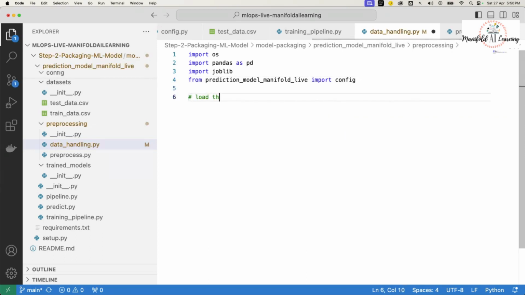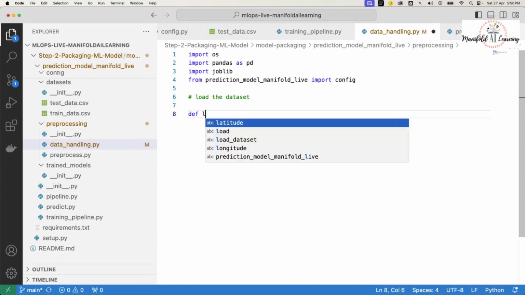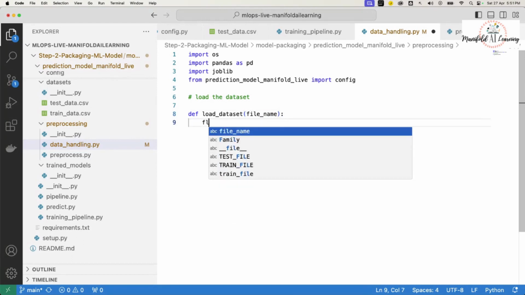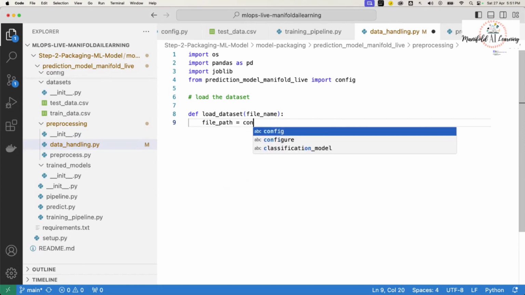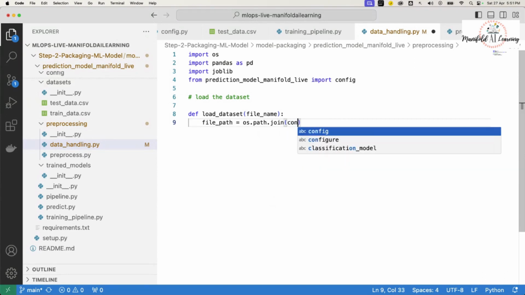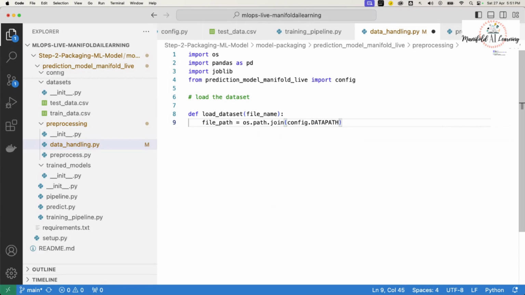Now to load the dataset, I'll create my custom function, which I'll call load dataset, and this is going to get the file name, because we were just getting the file name over there. Now we'll get the file path. To get the file path, it is os.path.join. I'm going to join the data path that I've got with my file name. This will get the complete path.